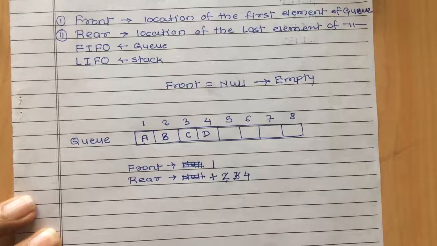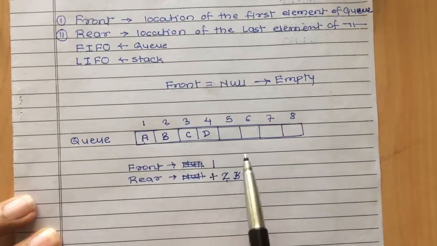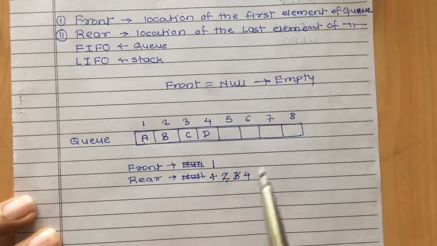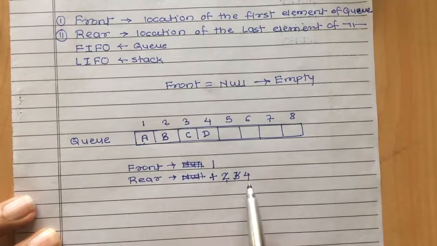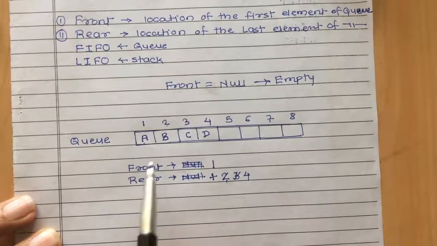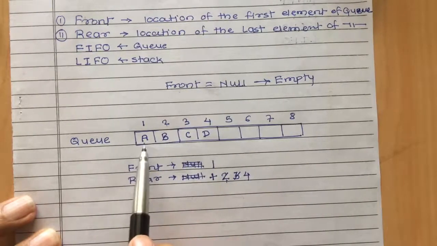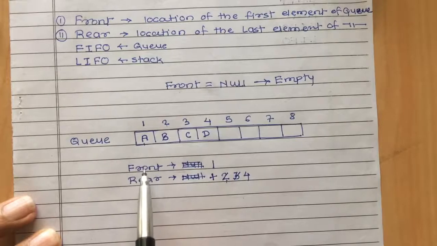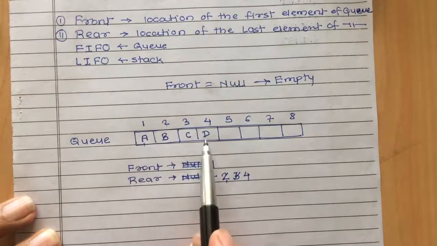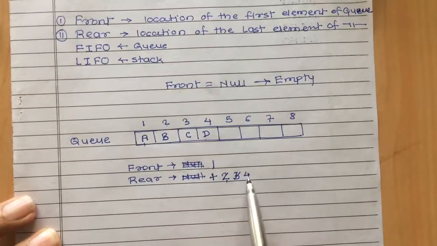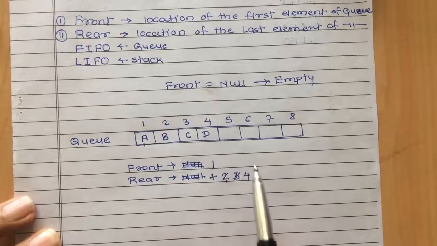As I added elements in this queue, simultaneously I increased the value of rear. So now a total of 4 elements are there. The first element is A, so my front will hold the location of A, that is 1, and the last element is D, so my rear will hold the location of the last element, that is 4.